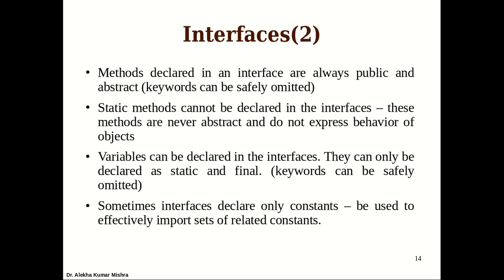Even if you don't mention the public and abstract keywords, it is still safe, because by default they are public and abstract, so you can omit these words. We can declare static members, we'll see that, but static methods cannot be declared in the interface.